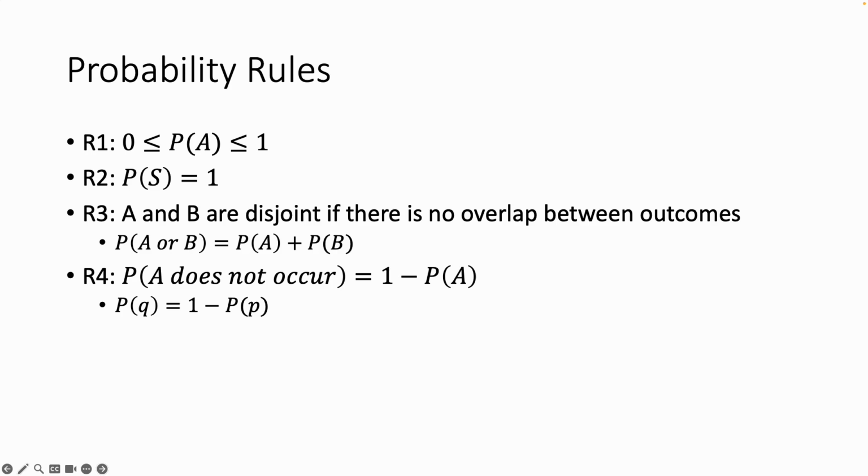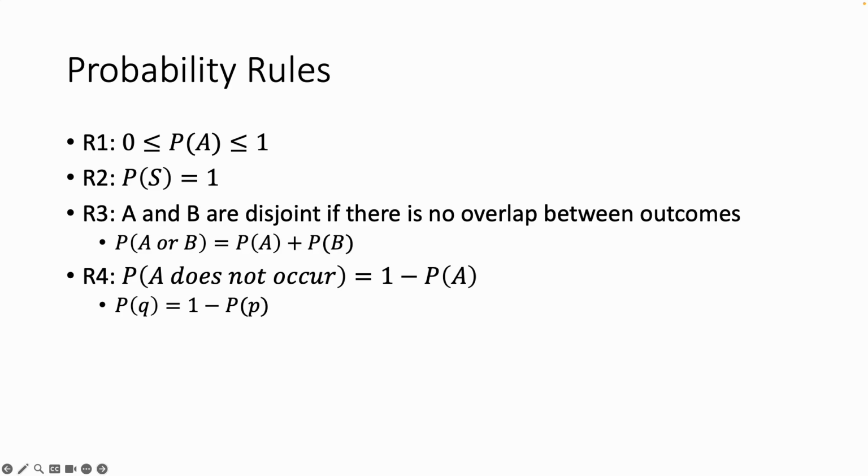All right, probability rules. Again, all probabilities, P of A, whenever we write P with parentheses, we know we're talking about a probability. So in this case, I'm saying the probability is greater than or equal to 0 and less than or equal to 1 at all times. P of S, where S is the sample space, so the probability of getting something that lies within the sample space is 1, meaning the sum of all the individual parts and pieces of the sample space have a sum of 1.